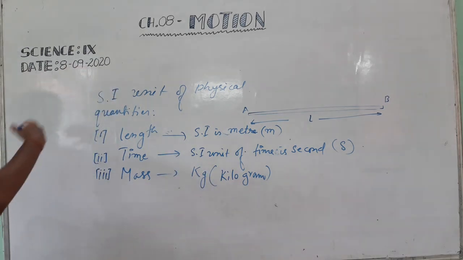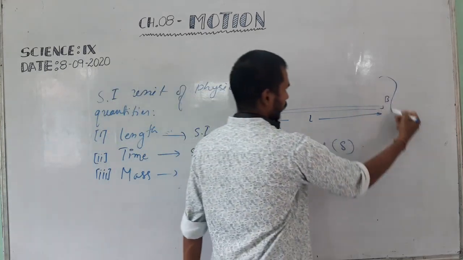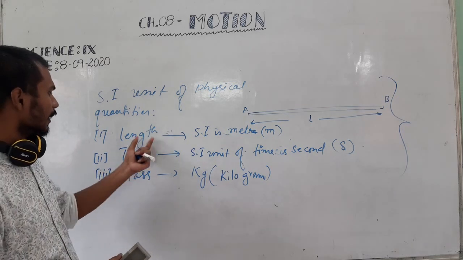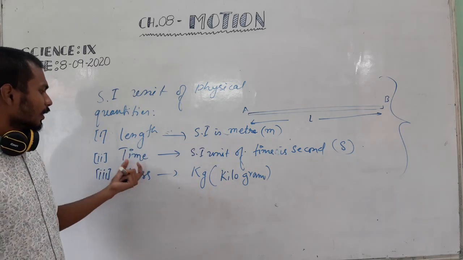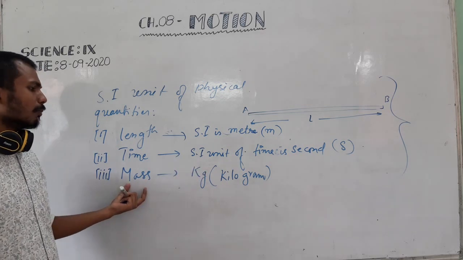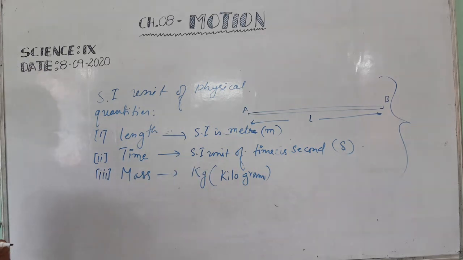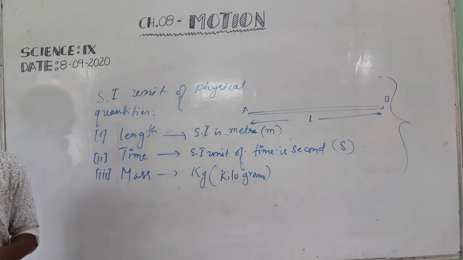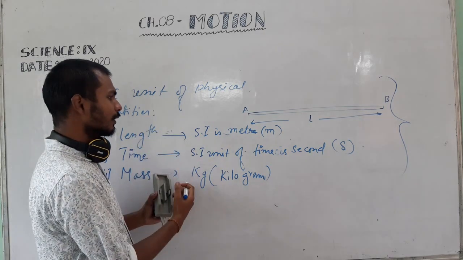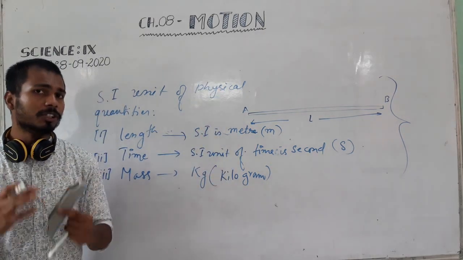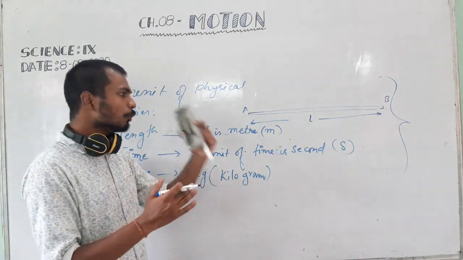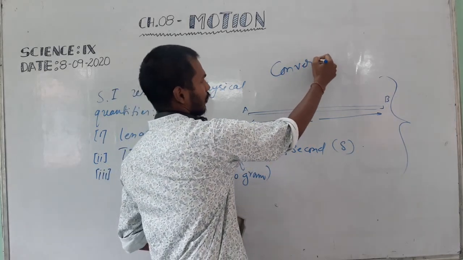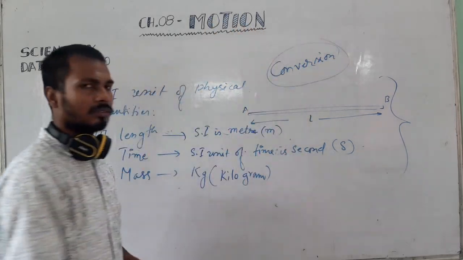So actually this is the base. Before studying physics in class 9, you have to know about the SI unit of some quantities. These are the general ones: length, time and mass. The SI unit of length is meter, the SI unit of time is second, and the SI unit of mass is kilogram. Now after this we have to study about conversion, how you will convert one unit system into another unit system. It is very important.